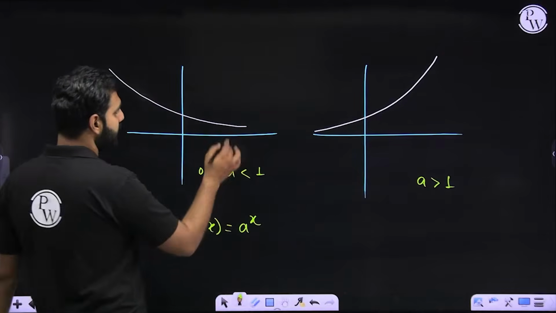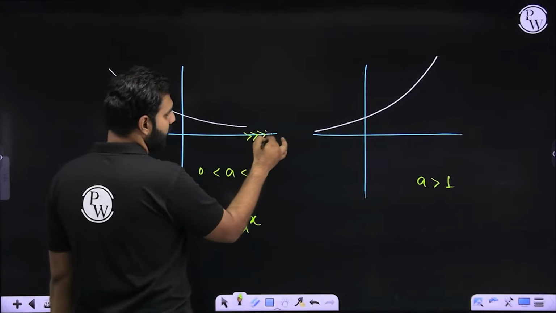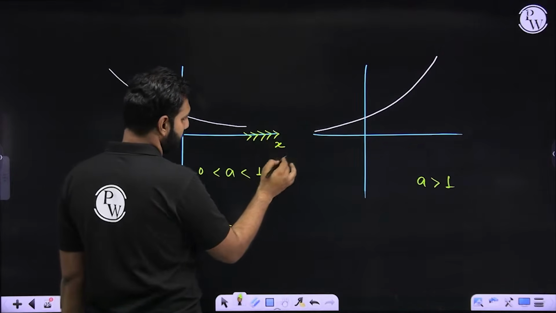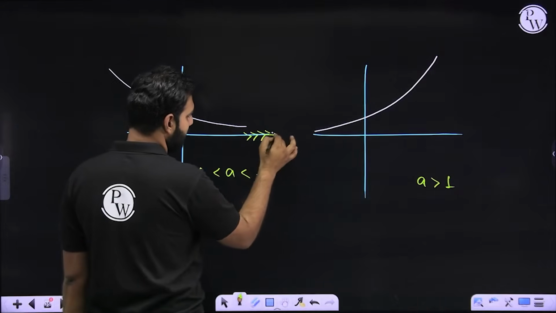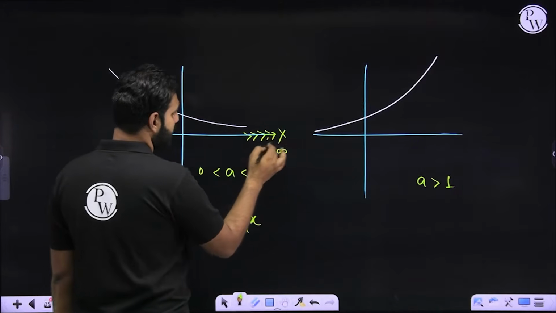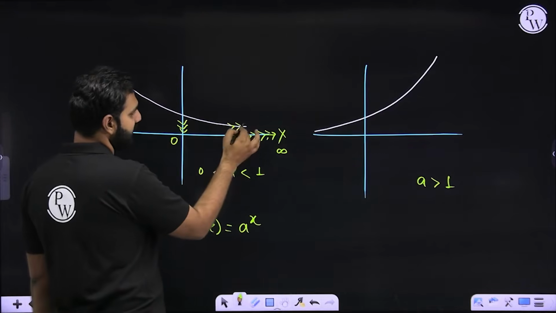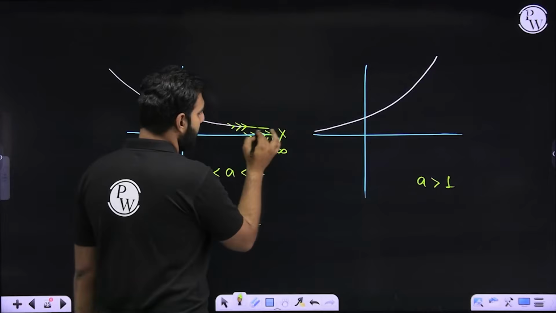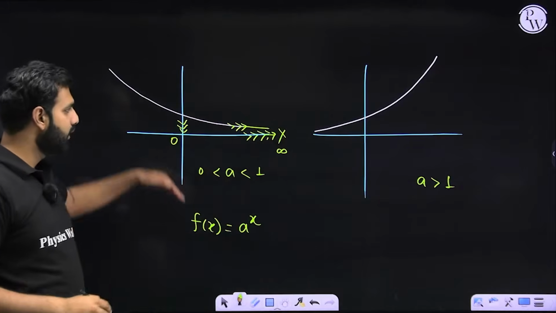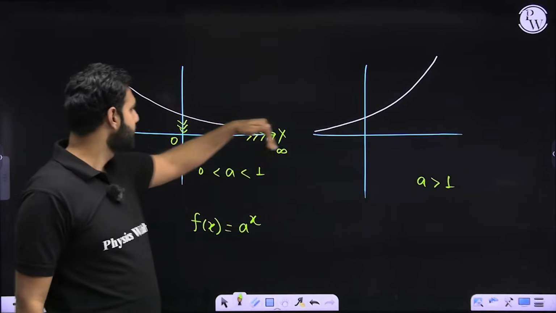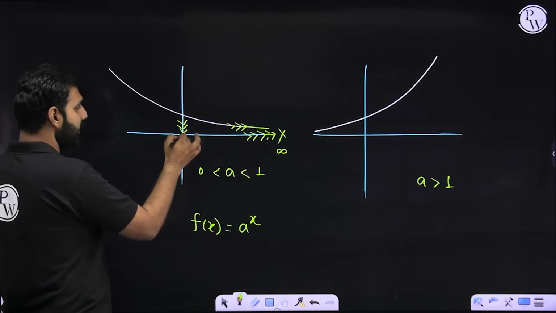Let's say this is the graph of a to the power x. So when x approaches infinity, this is of course the x-axis. Are you not seeing that this function is approaching 0, because it is becoming smaller as x approaches infinity? So when x goes high, a to the power x approaches 0.